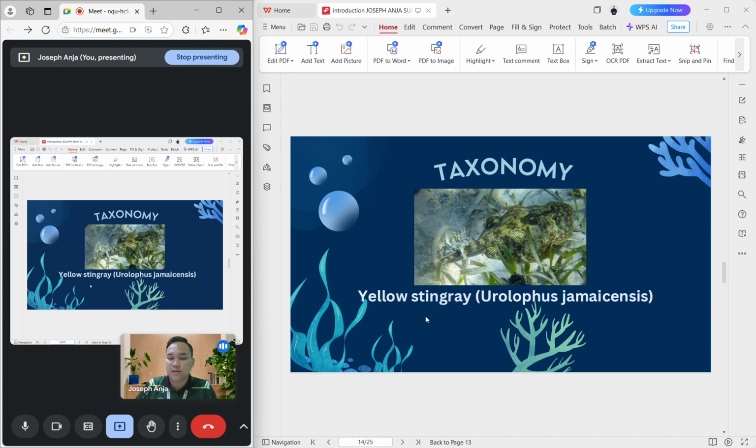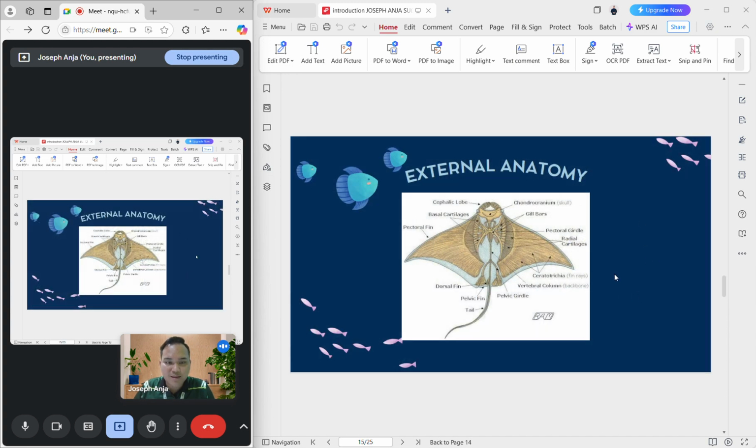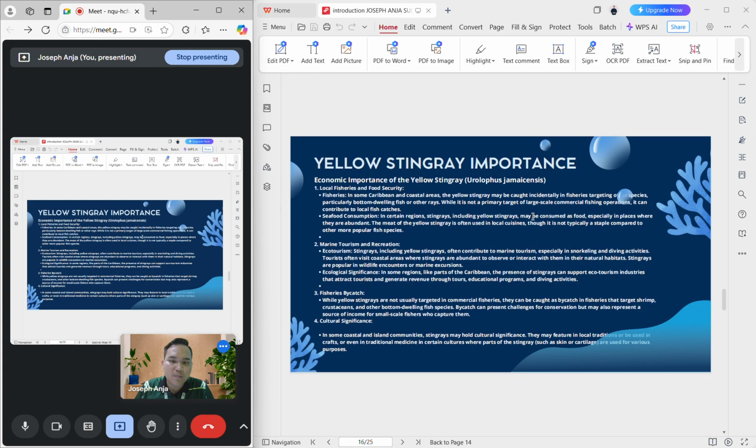the yellow stingray, and the common name is Urolophus jamaicensis. So this is their external anatomy: they have a cephalic lobe, basal cervix, pectoral fin, dorsal fin, pelvic fin, tail, pelvic girdle, pectoral column, ceratoria, radial cartilage, pectoral gill, gill bars, and also cordon proscenium.